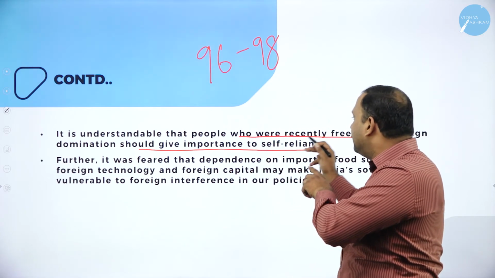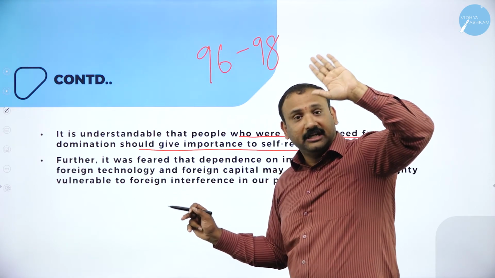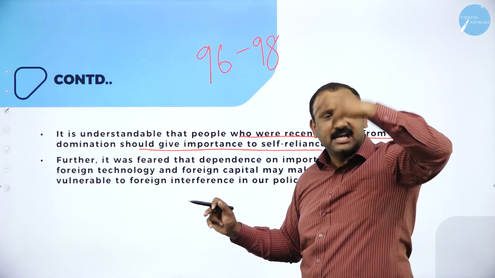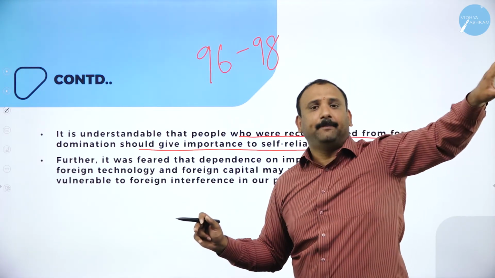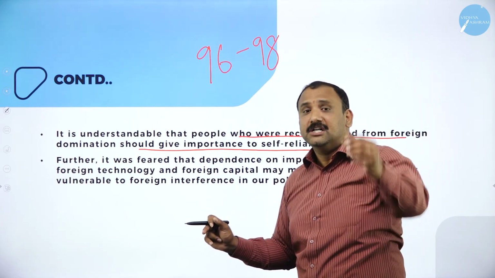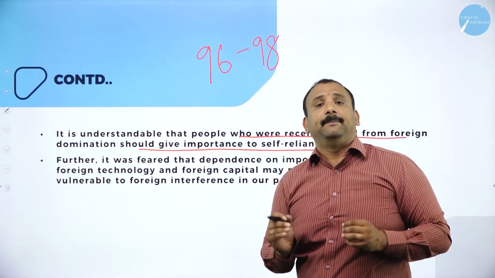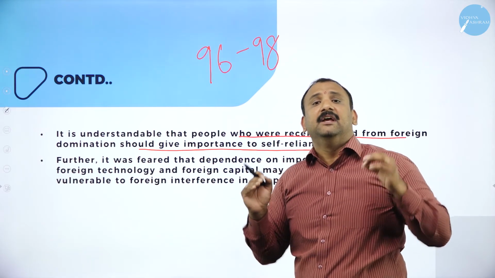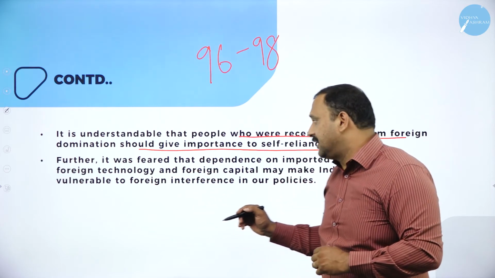It is understandable for people who were recently freed from foreign domination. The dependence factor moved away and India became a manufacturing hub. We decided that, at some point down the lane, we want to go away from the British and we want to be India, made in India, made for India. So that is the concept that started setting inside the mind of the people, and that became highly important. That became highly significant, because that is what we wanted to do as a part of self-reliance.